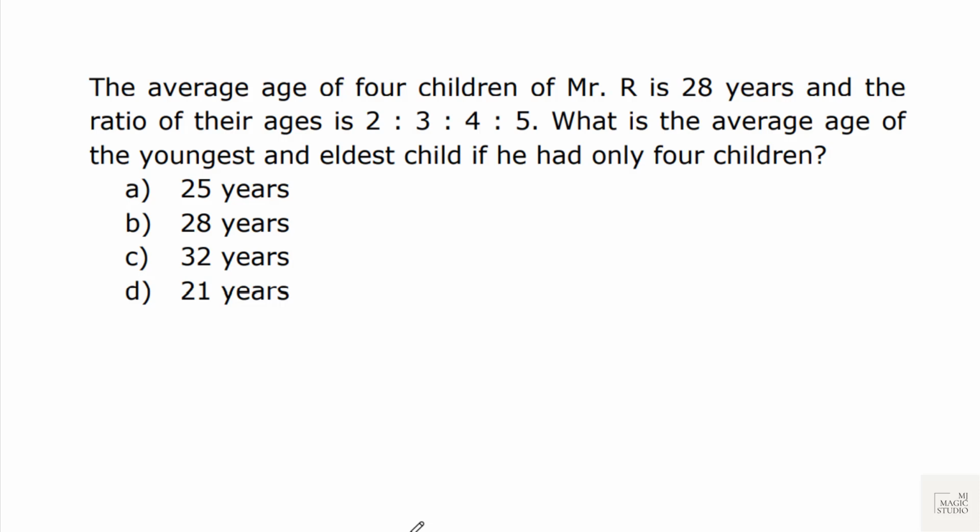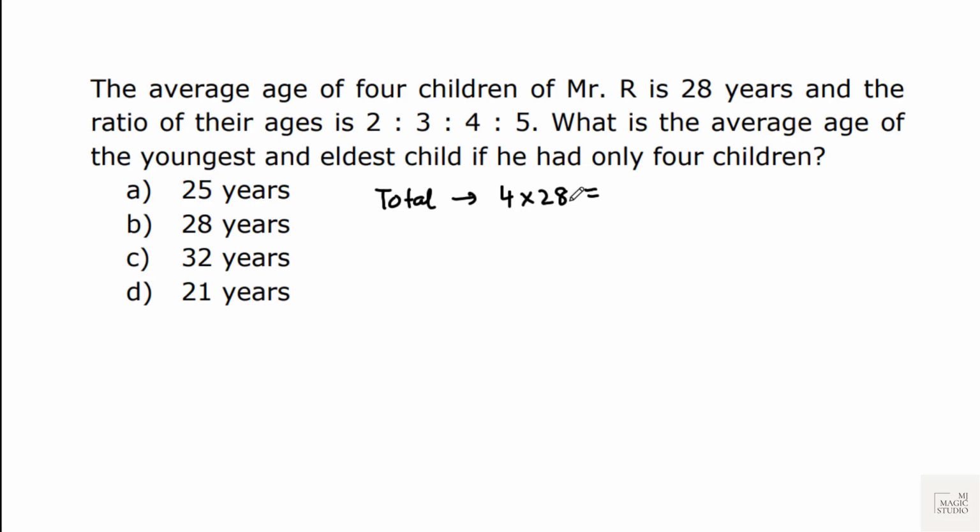Okay, we have a classical average and ratio question to start with. The average age of 4 children of Mr. R is 28 years. That means total age of 4 children is 4 into 28, that is 112. And the ratio of the children's ages is 2 is to 3 is to 4 is to 5.